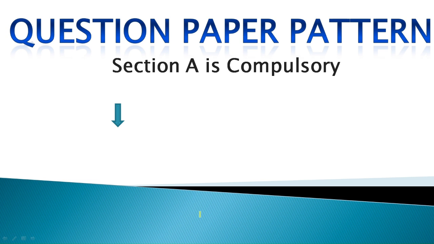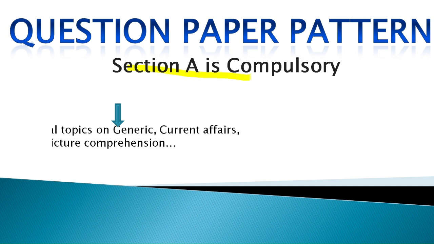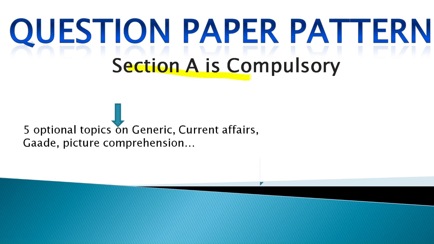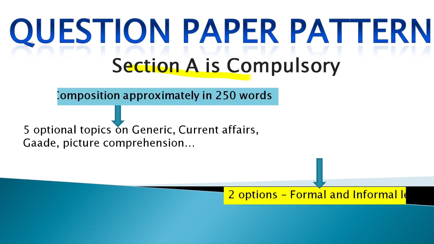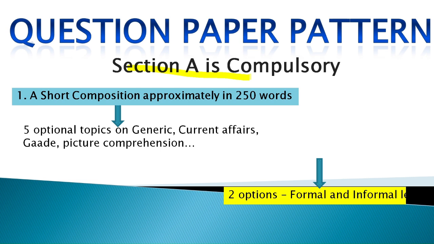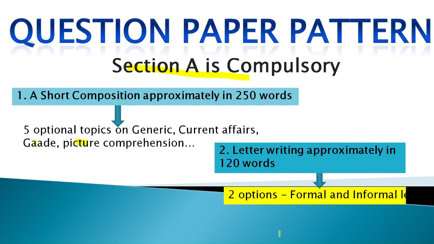Now the question paper pattern. Section A is compulsory, as you all know. What is there in section A? You will have Prabandha. This is not given properly, but it is a short composition of approximately 50 words. That's the first question. In section A, 5 optional topics on generic, current affairs, Gade, picture comprehension. All these things will be given. And letter writing in approximately 120 words, in that also you will have two options, formal and informal.